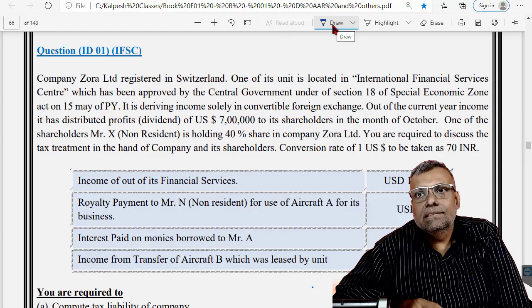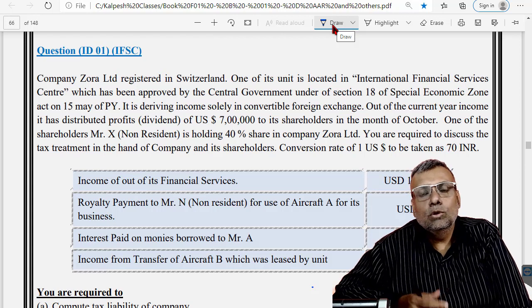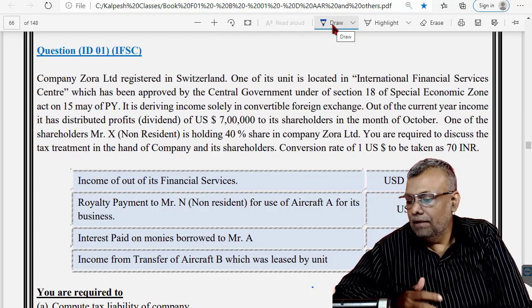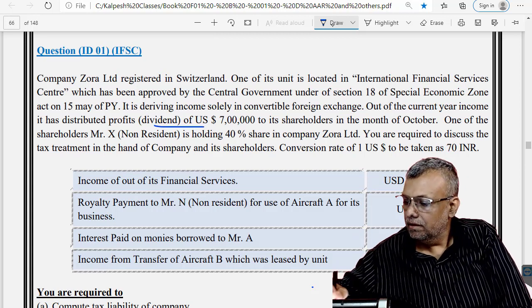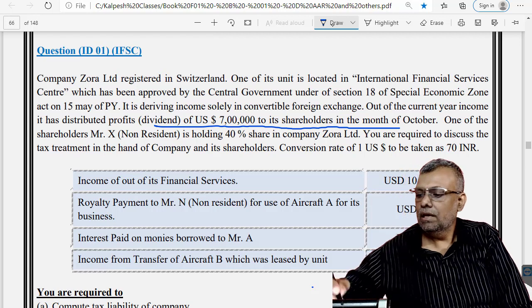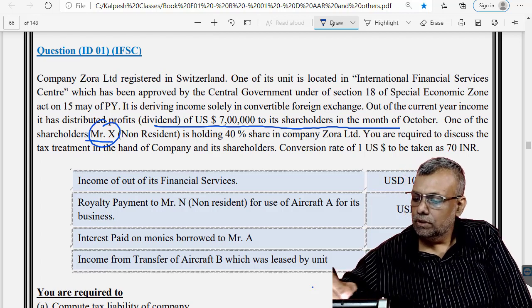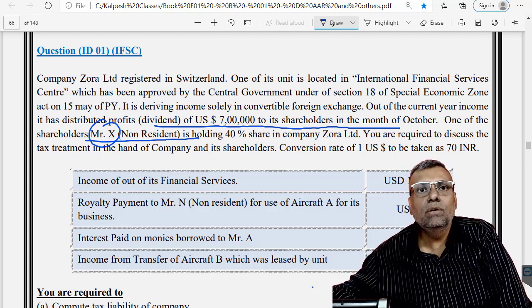Now friends, let's discuss the investors and those people who get income out of this particular IFSC. First of all, friends, this particular dividend. Now this Mr. X, who is a non-resident, has got this particular dividend income.